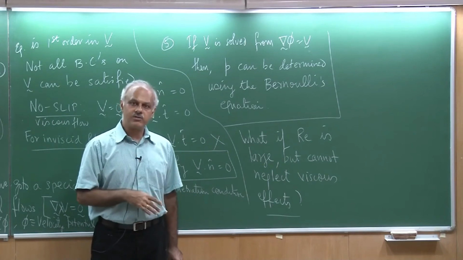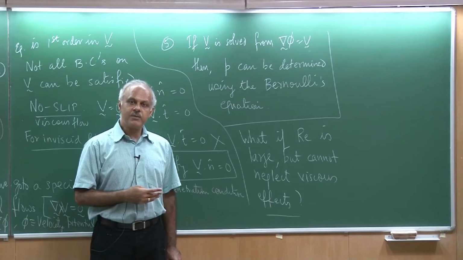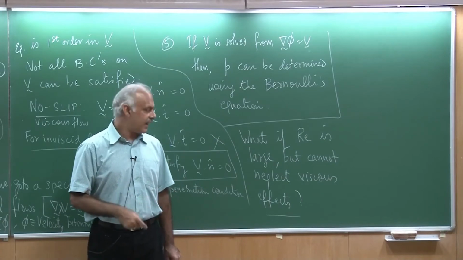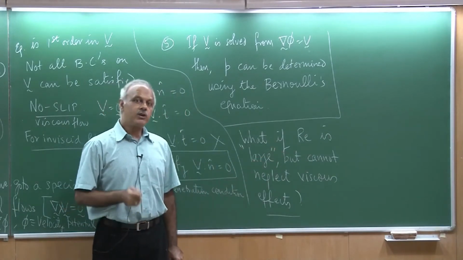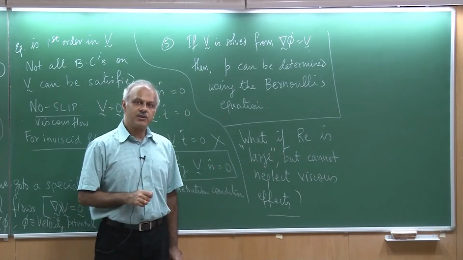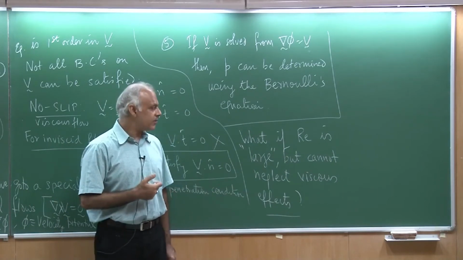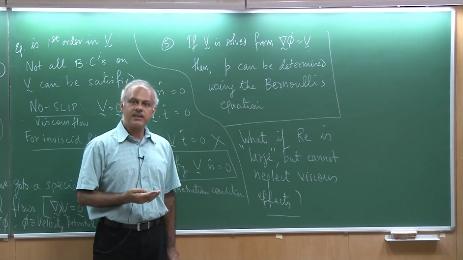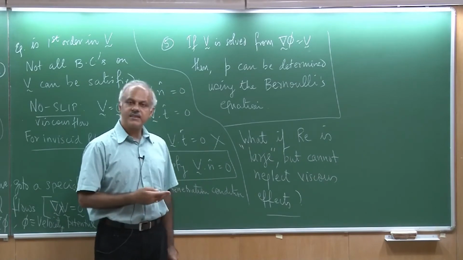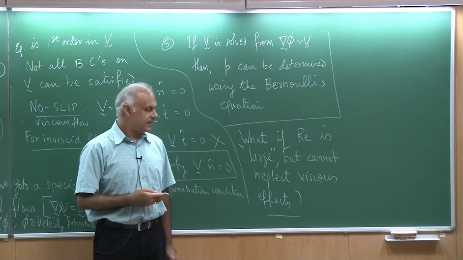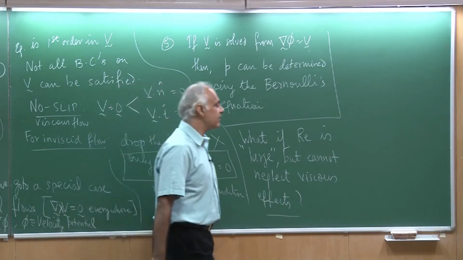Now we are making another claim, that if the Reynolds number is reasonably large, and I will try to qualify that, what do we mean by large, but we do not want to neglect the viscous effects because they are important, for example, the skin friction. The Euler equations will not tell me anything about skin friction because I have assumed it is an inviscid flow. The full viscous equations are difficult to solve. It turns out we can still make an approximation. So let me show you what one can do.